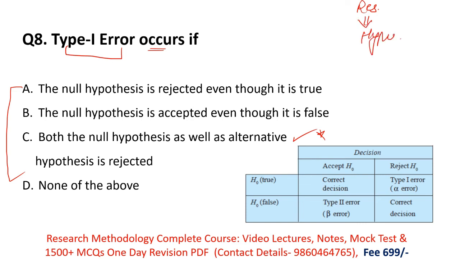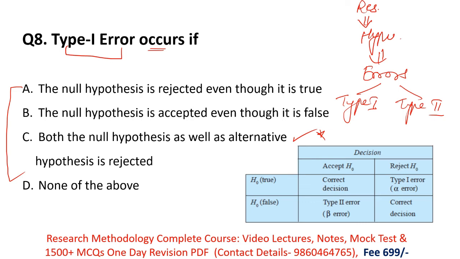Okay. First of all, in research, researchers lay down a hypothesis, which is a tentative statement, a temporary statement, and researchers test their hypothesis throughout their research. While testing the hypothesis, researchers make some mistakes, and these mistakes are known as errors. In research, the errors are of two types: type 1 error and type 2 error. Through this table, we'll learn what type 1 error and type 2 error are.